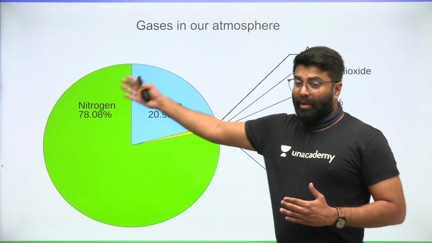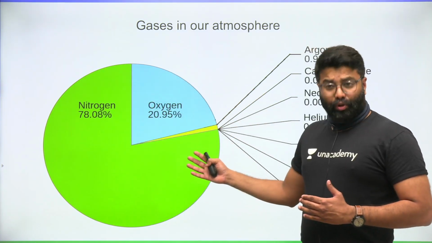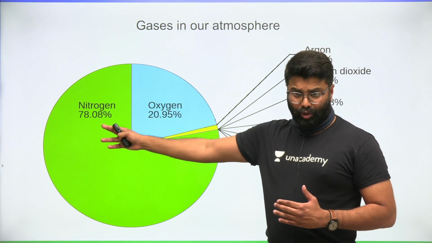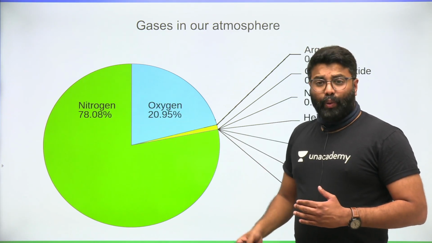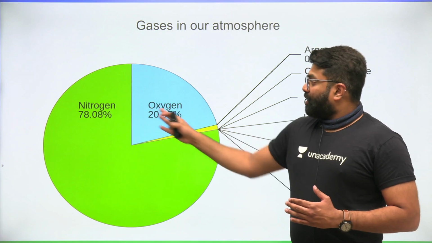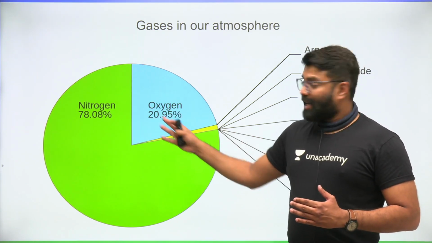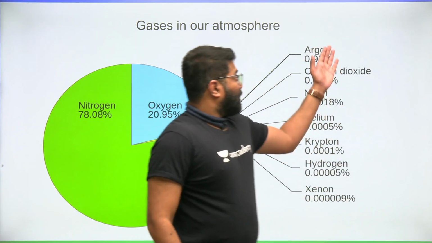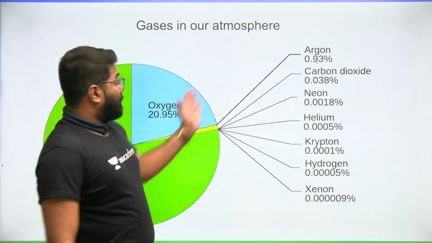You can see the most abundant gas today is nitrogen, followed by oxygen. You can see nitrogen is 78% approximately, oxygen is 20.95%. Together you can say 78 plus 21, that is 99%. 99% of the gases are nitrogen and oxygen, followed by argon, carbon dioxide. These first four gases are important, friends.